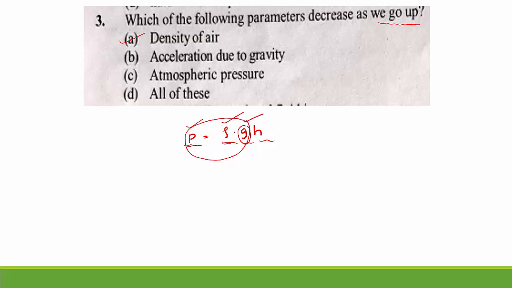If pressure increases, rho and g also increase. If pressure decreases, rho and g also decrease. That indicates acceleration due to gravity, atmospheric pressure, all these parameters are directly proportional, so as we go up, these given parameters are also decreasing. So the right option is all of these. We go for option D.